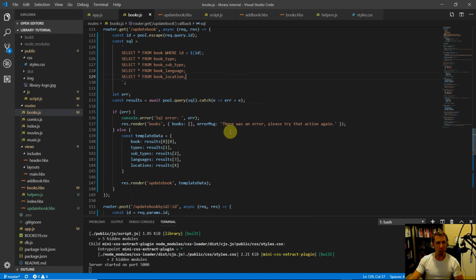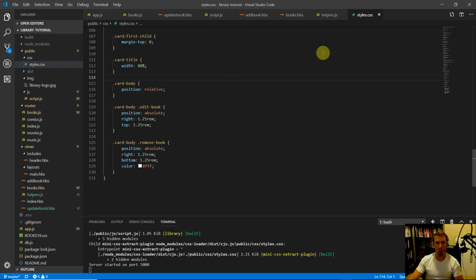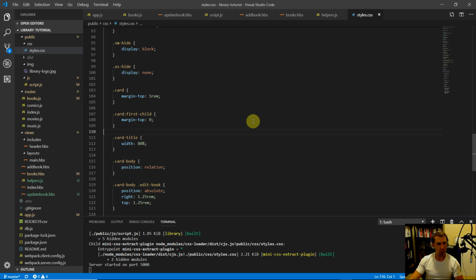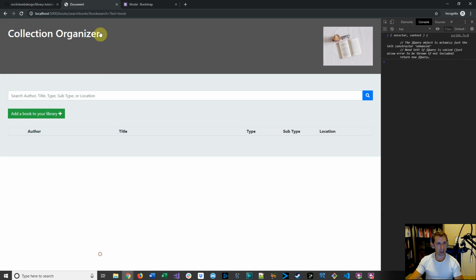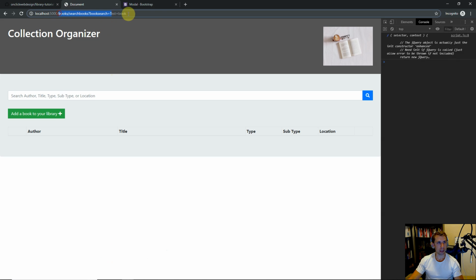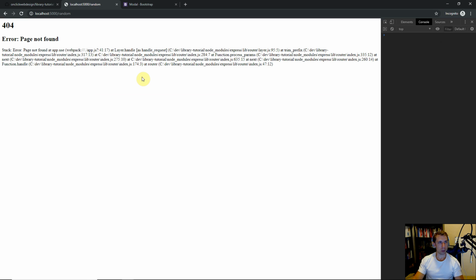In the next video, we're going to kind of look at how to clean up our client side and then clean up our styles a bit more to make it kind of look a little bit better. And then we can also add one more handlebar template for the error screen, right? So currently, if we go back to the page here and we hit some route that doesn't exist, like some random route, we get this kind of not very good looking or formatted 404 page. So let's look at how we can do a custom 404 page with some image maybe and kind of style this a little bit better.